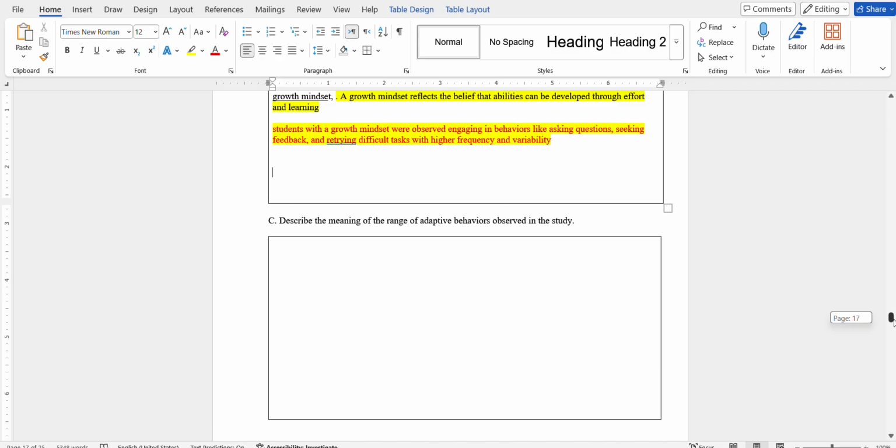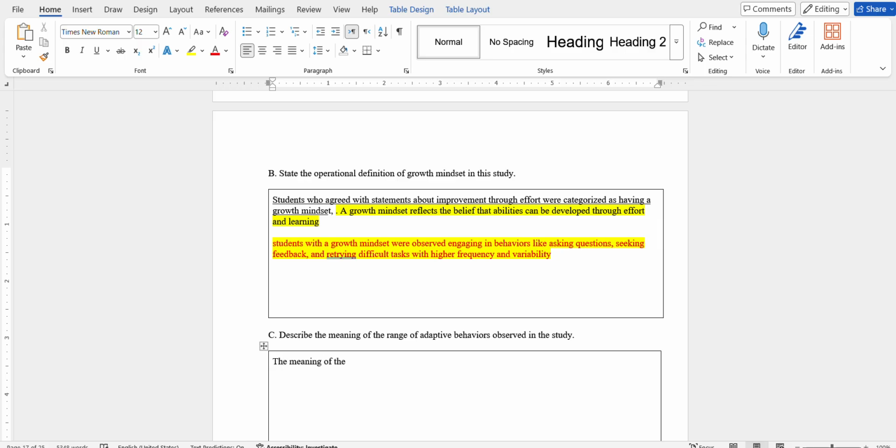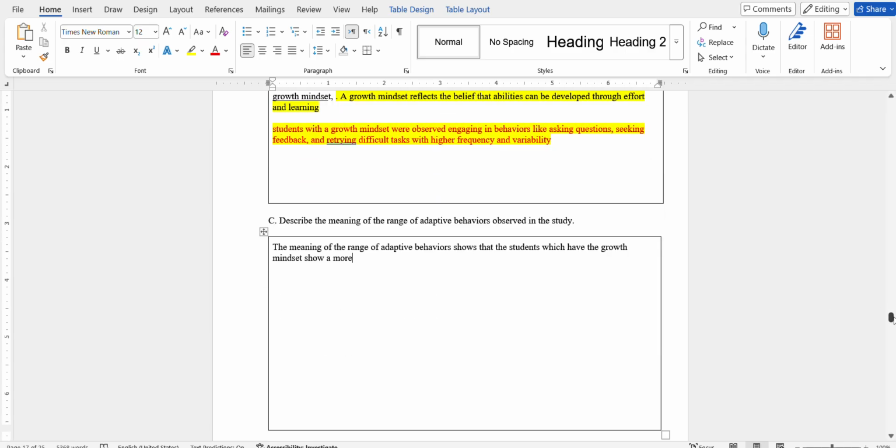Describe the meaning of the range of adaptive behaviors observed in the study. The meaning of the range of adaptive behaviors shows that the students who have the growth mindset show more, how do I say this, show more variability in regards to adapting.